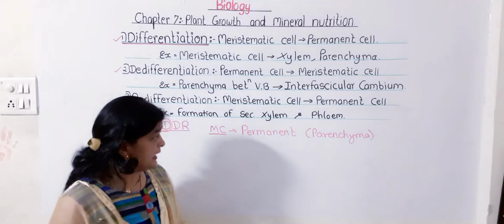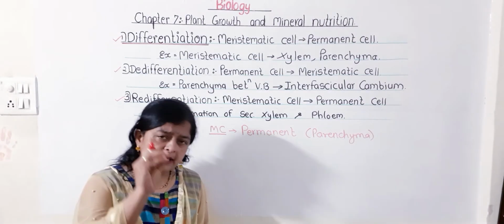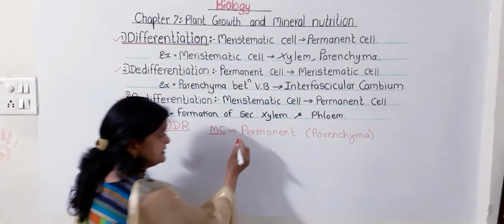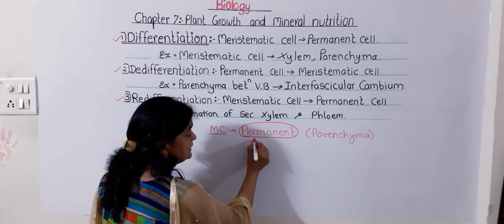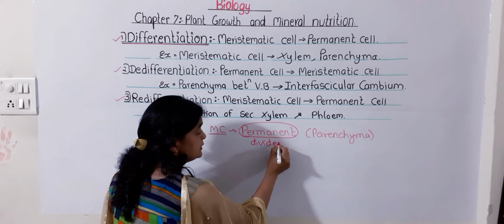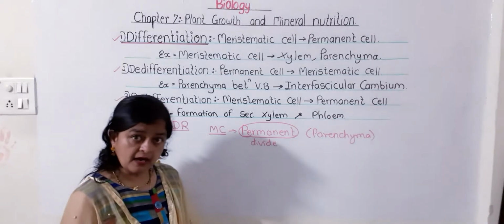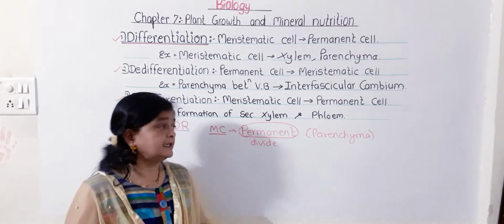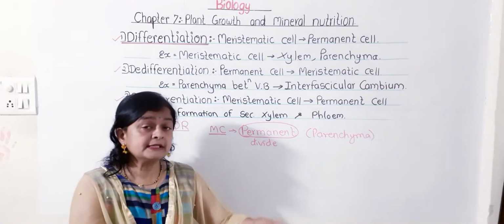Now de-differentiation means what? Suppose this cell becomes permanent. Now by chance it happens this permanent cell again regains the capacity to divide and redivide, meaning it is acting now as a meristematic cell.